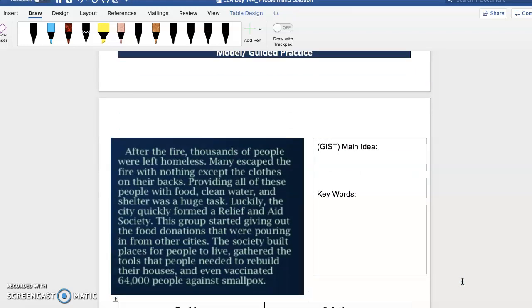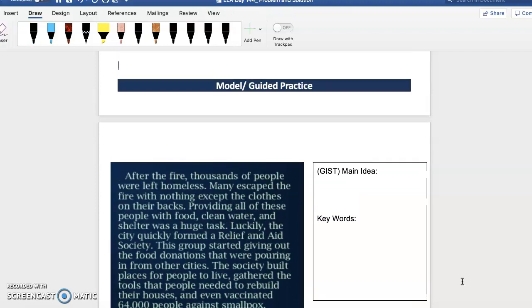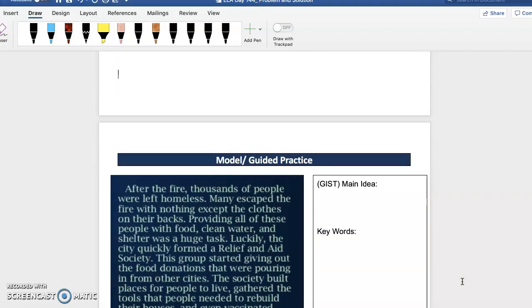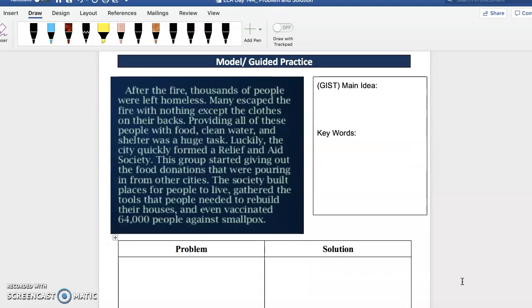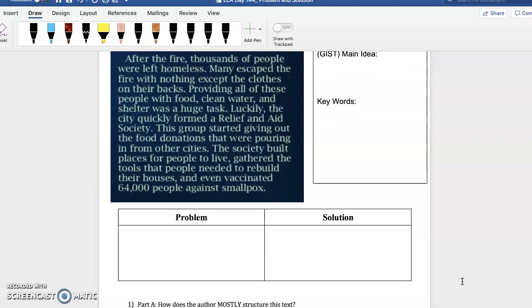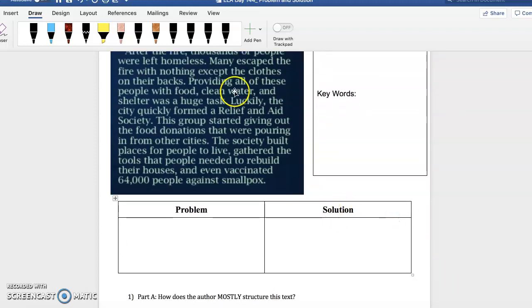All right. So now, guys, we're going to move on to our model and our guided practice. We're going to read the text, and then we're going to pick out our gist, our keywords, and then we have our little handy dandy graphic organizer here.